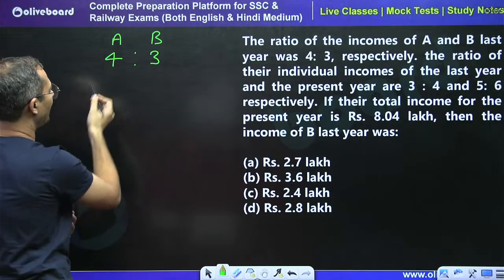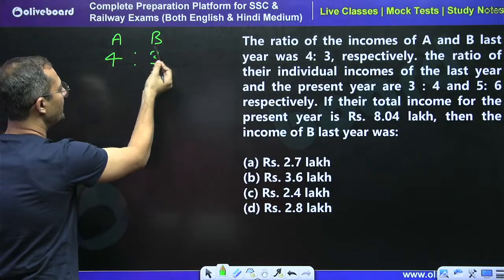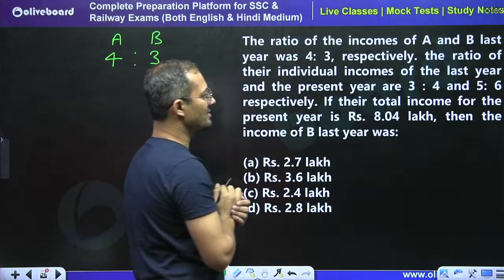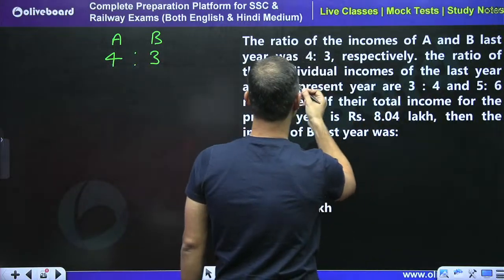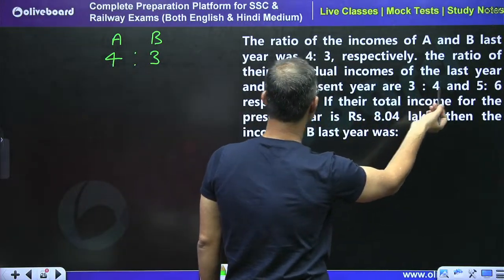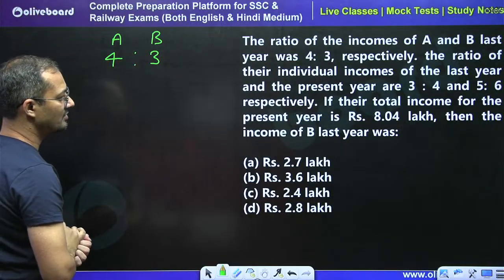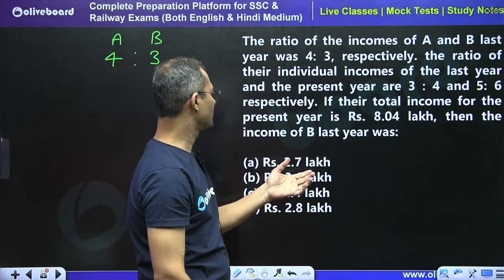So we can say that the income of A is 4/7, B is 3/7. No problem. But the question is saying the ratio of their individual income of last year and the present year is 3:7, 5:6.